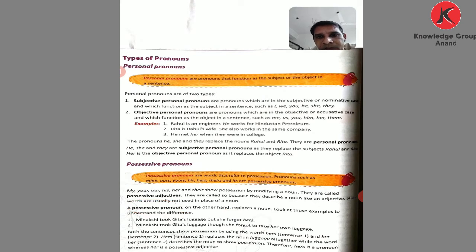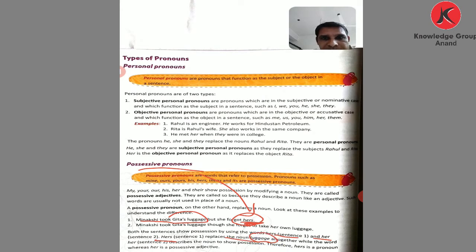Number 1: Meenakshi took Geeta's luggage but she forgot hers. Here "hers" is a possessive pronoun. Geeta's luggage, hers. Meenakshi took Geeta's luggage though she forgot to take her own luggage. So in the first sentence, "hers" replaces the noun luggage.